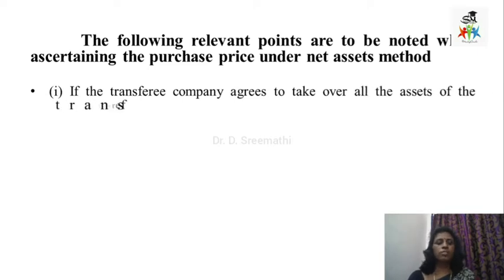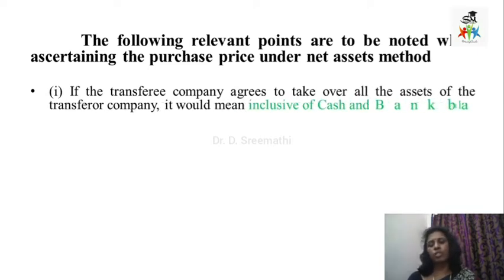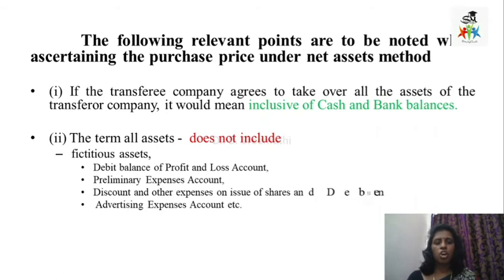The first one is, if the transferee company agrees to take over all the assets and liabilities of the transferor company, then the assets include cash and bank balances also. And the term all assets includes cash and bank balance, but it does not include the fictitious assets.